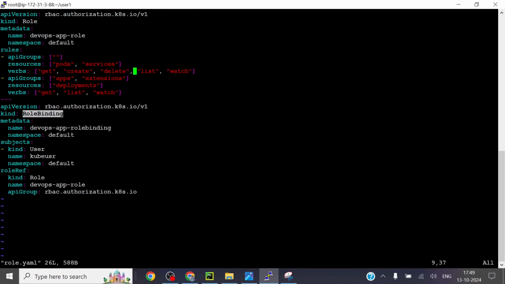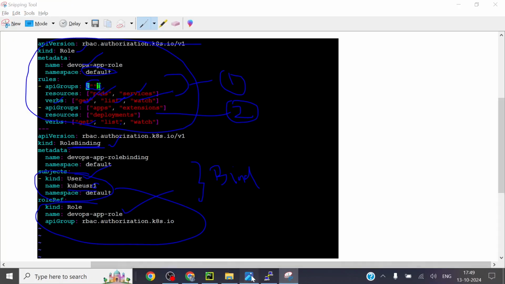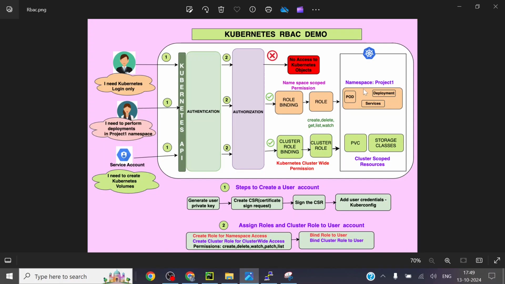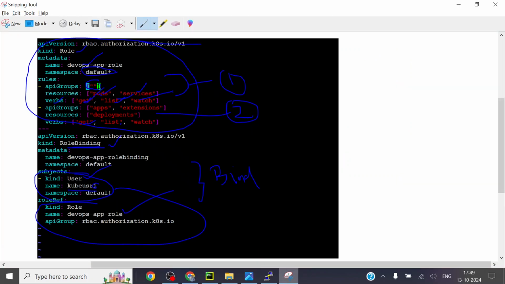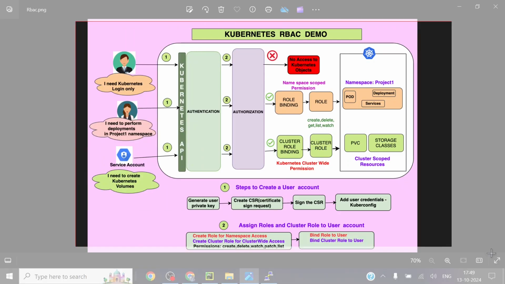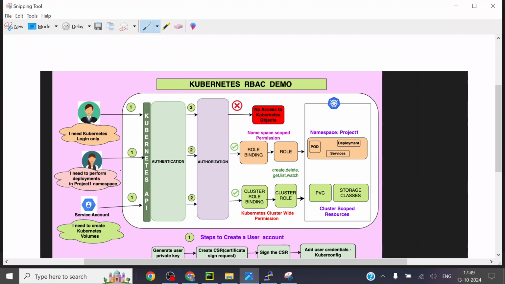This is the role and role binding concept. Another important thing is that role and role binding are namespace scoped. So what we have done is we have created a user for this girl, and then authorization for getting and listing the pods over here, and then the role binding.